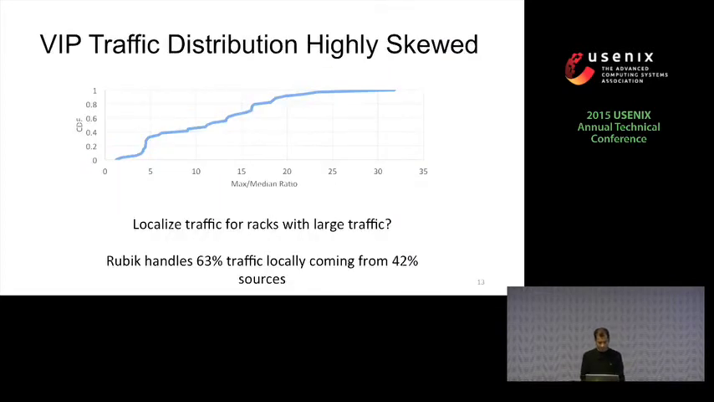But that's not the end of the world. From a traffic trace from our production DC, we see that for individual WIPs, the traffic coming from different racks is highly skewed. Some sources generate more traffic than other racks. So even if we can localize traffic for the racks that have a large volume of traffic, we can still reduce the total traffic entering the data center network. In Rubik's evaluation, we show that Rubik is able to handle almost 63% of the traffic locally, even if it covers only 42% of sources.